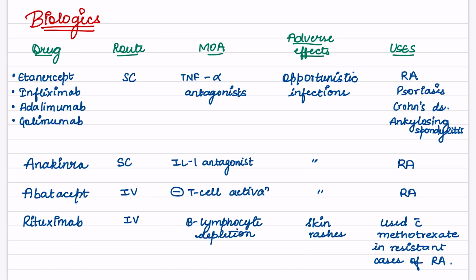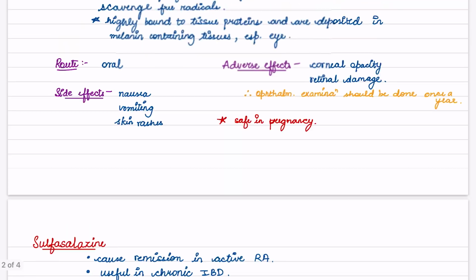Rituximab, its route is intravenous. Mechanism of action is B lymphocyte depletion. Adverse effect, it causes skin rashes. They are used with methotrexate in resistant cases of rheumatoid arthritis. Now we have seen about the DMARDs.